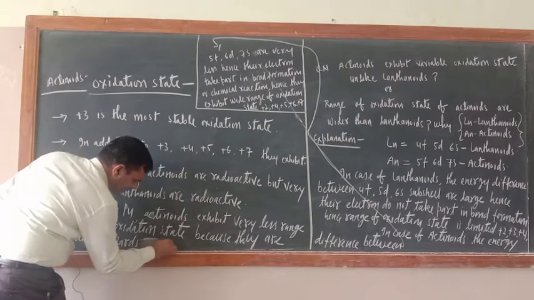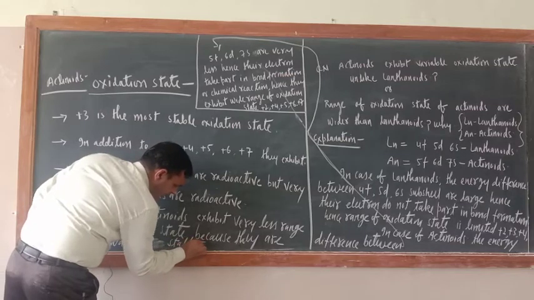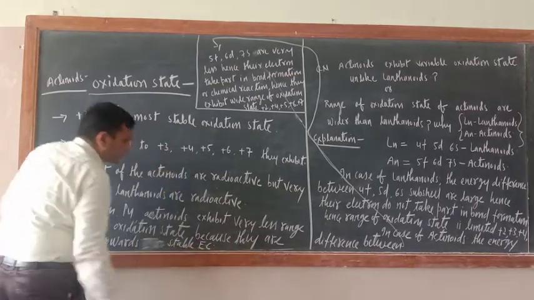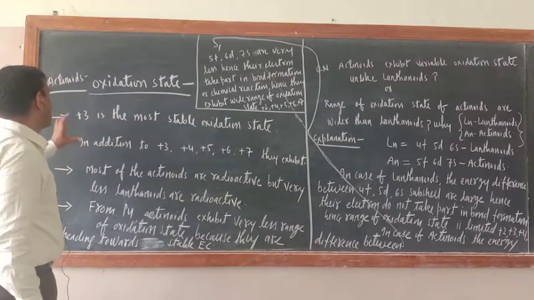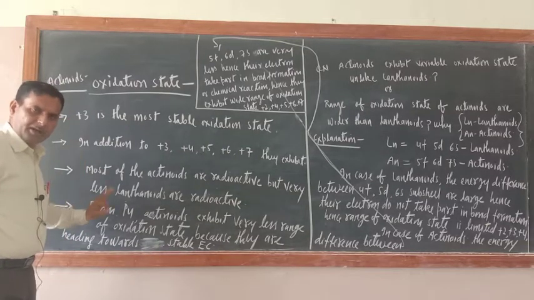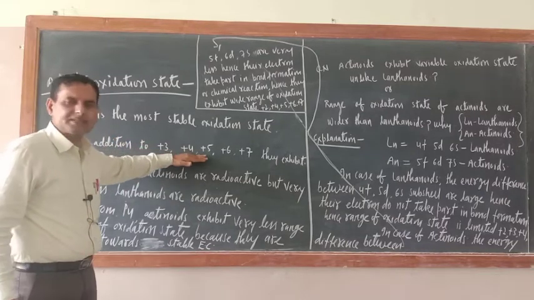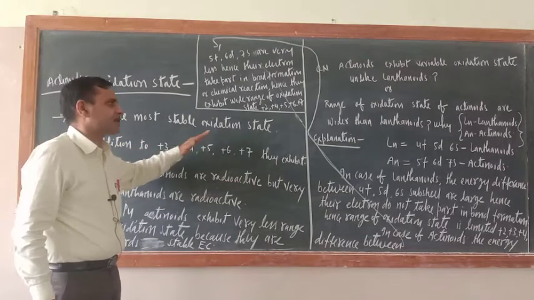Write stable electronic configuration. Am I correct or not? So try to understand, from plutonium onwards, they will not exhibit such a wide range of oxidation states.